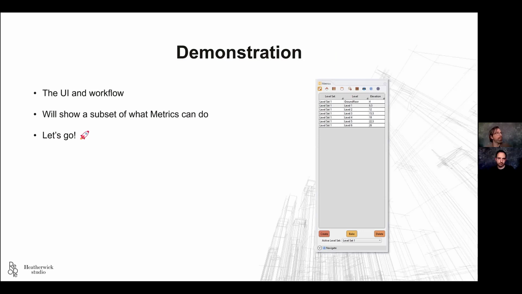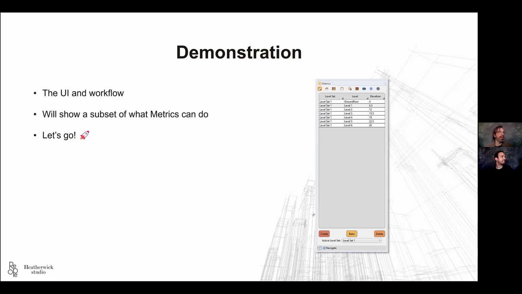So I'm going to quickly go through some basic functions in Metrics. It's a basic introduction. It will not show everything, but a small set of items. I will do this live, so I hope things don't go completely wrong. So let's go. All right.